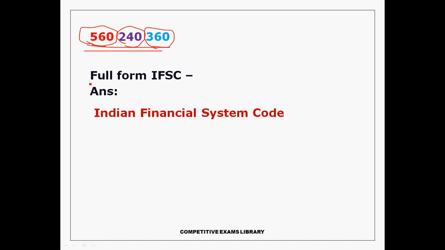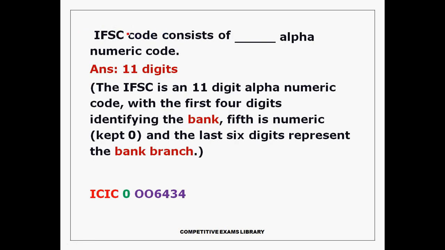Okay, next, full form of IFSC. What is the full form of IFSC? Indian Financial System Code. Next, IFSC code consists of how many alphanumeric characters? MICR is a fully numeric code, total 9 digits, but IFSC code is an alphanumeric code. Total IFSC code length is 11 characters. MICR 9 and IFSC 11.